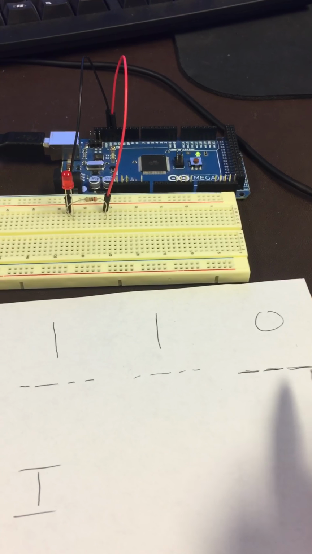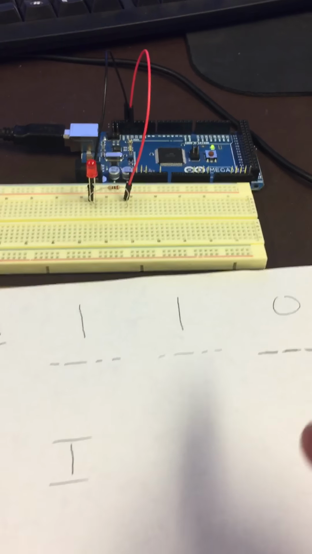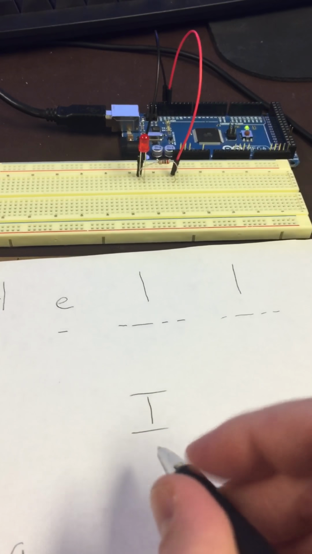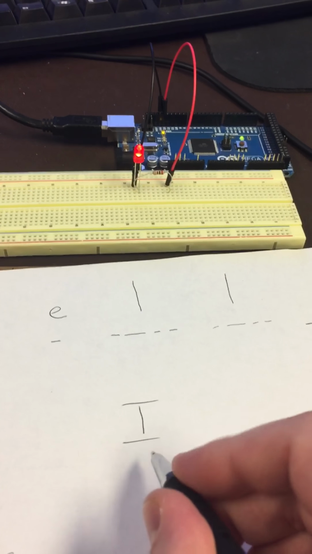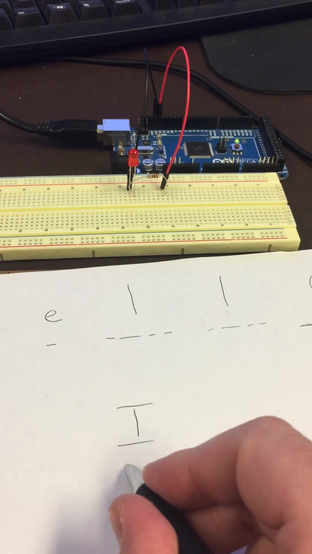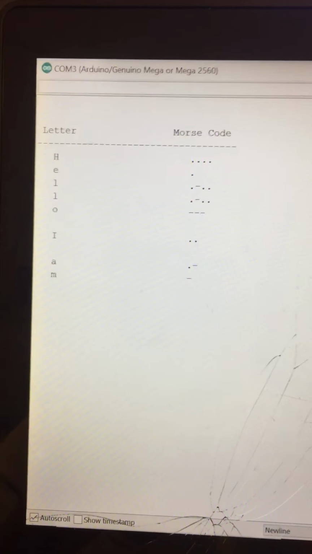3 long. And now the word break, 1, 2, 3, 4, and if we want to write the I down, it should be dot, dot. They're both quick. We know that's another 4-second delay, and we should go to the A into the M. But also, if we look here, I have it printed out, real time.